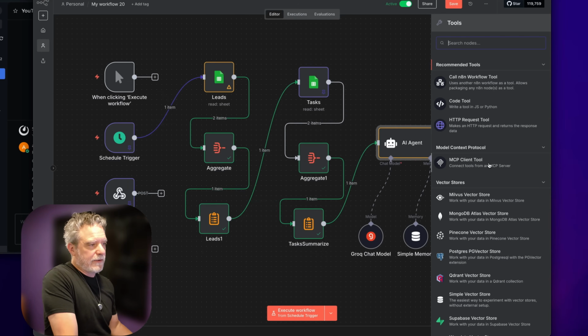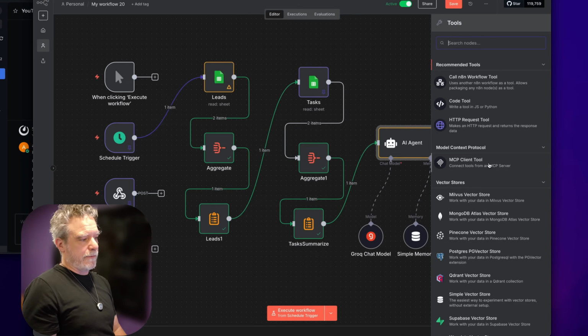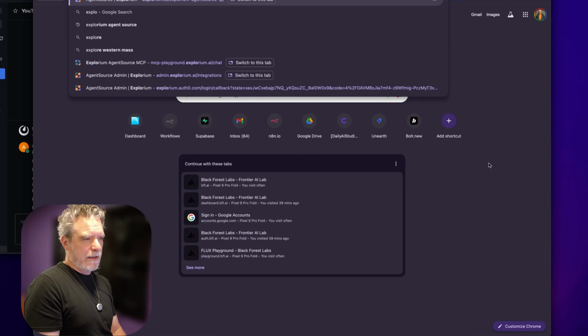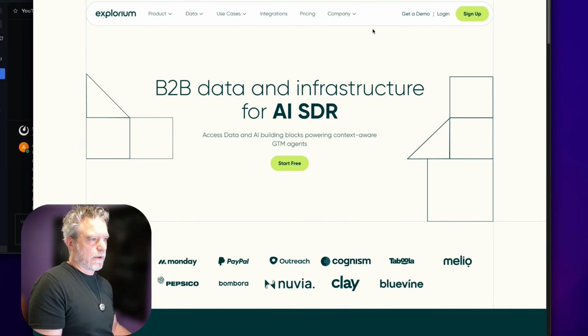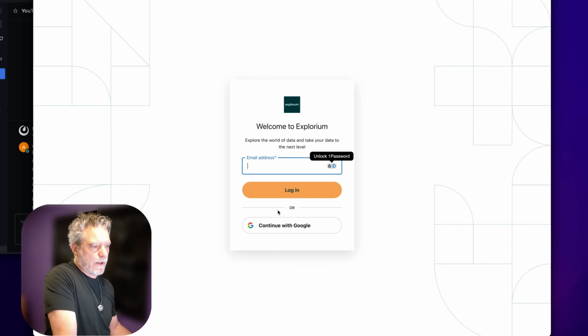MCP clients, in this case, I was using it with Explorium. So they have, and I think companies are going to do this more, but they have an MCP system there as well.